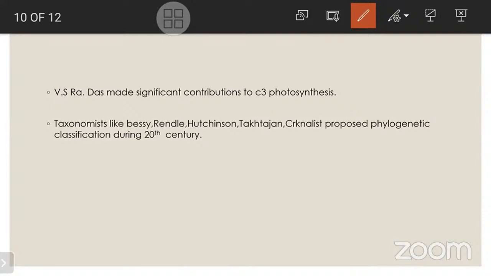Next, Haberlandt, Skoog, White, Nitsch, Maheshwari. They made a significant development in botany through different techniques; they developed tissue culture techniques. They played a major role in tissue culture. Hill, Arnon, Emerson, and others did experiments on photosynthesis. So these are all the scientists who helped with the principles of biology.